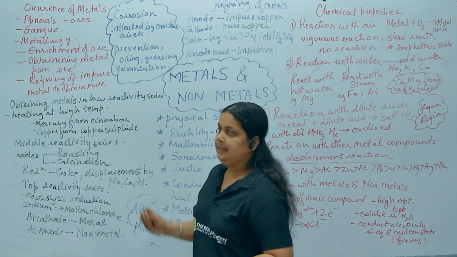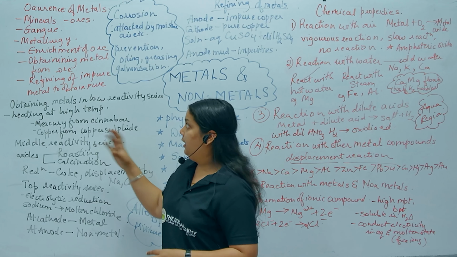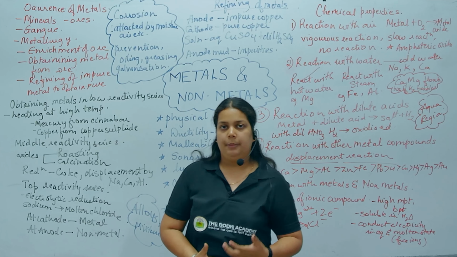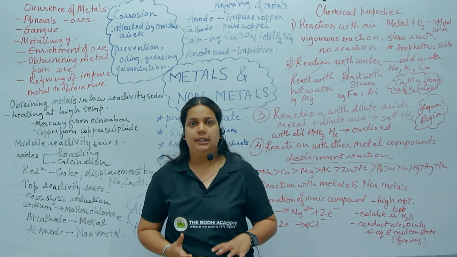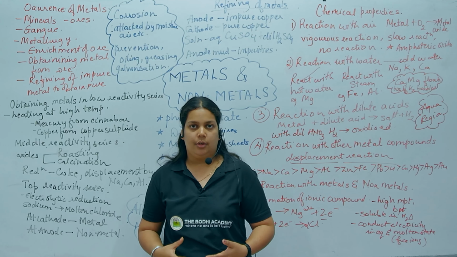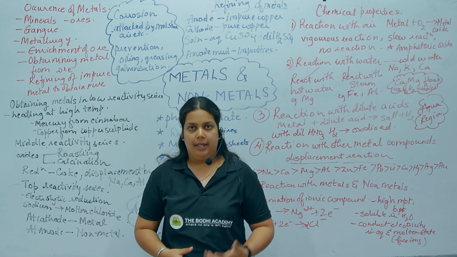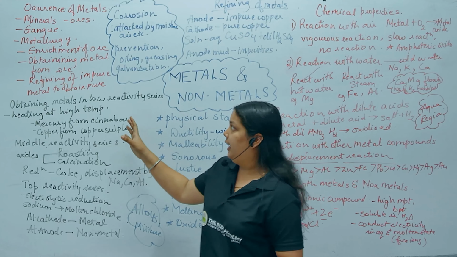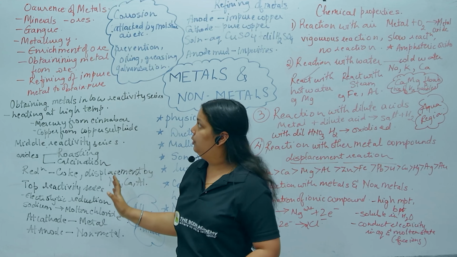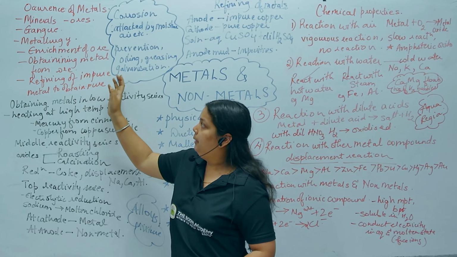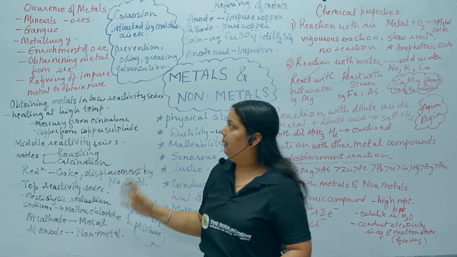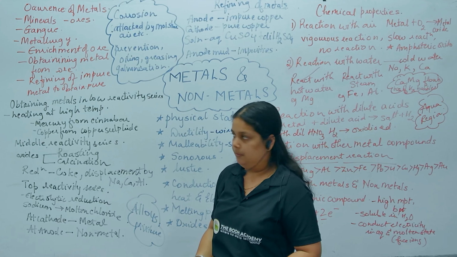So the 3 steps of metallurgy are, first, enrichment of the ore. Enrichment of the ore is basically removing all the unnecessary or impure particles, that is gangue. Removal of gangue is enrichment of ore. Next is obtaining of metal from ore, and the last one is refining of impure metal to obtain pure metal.